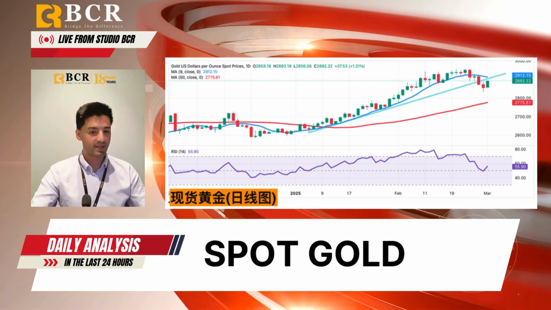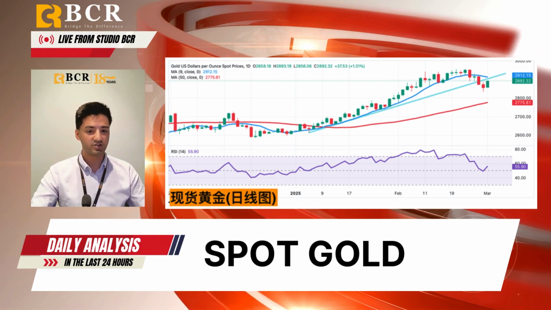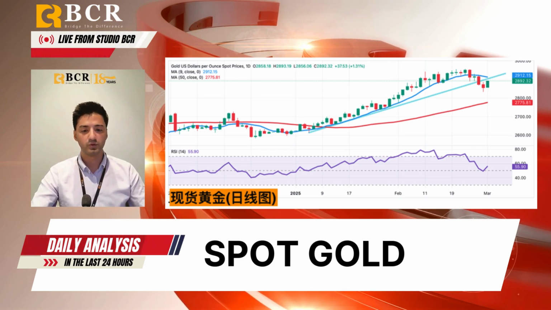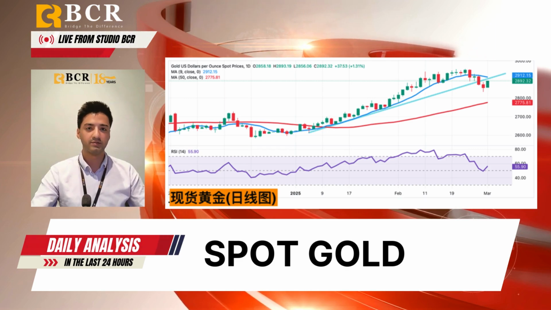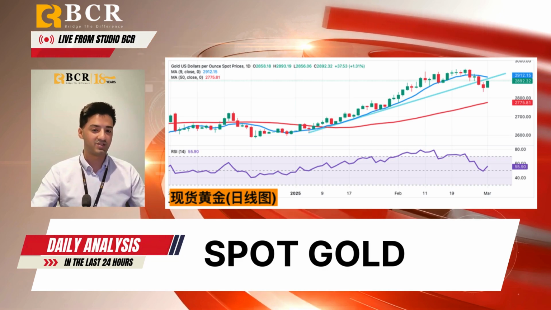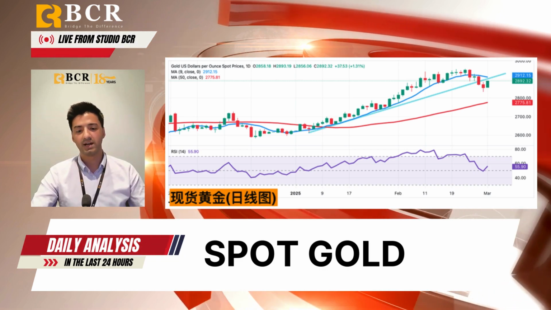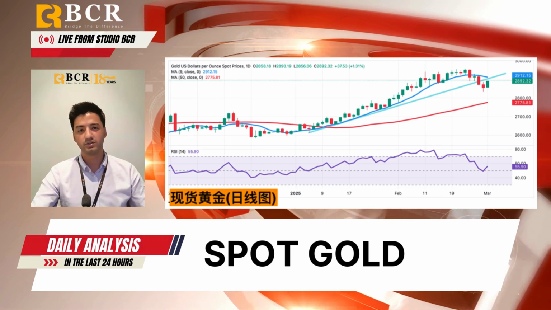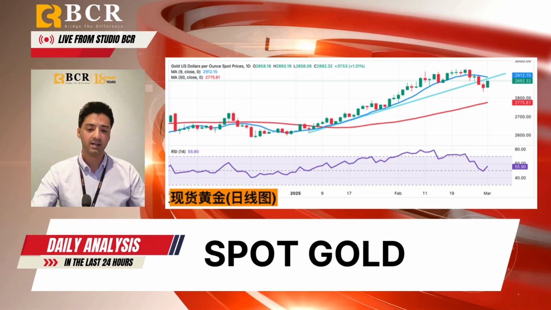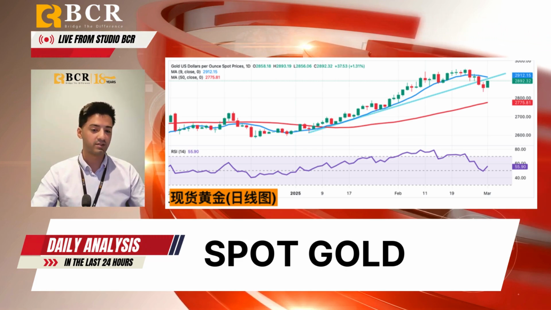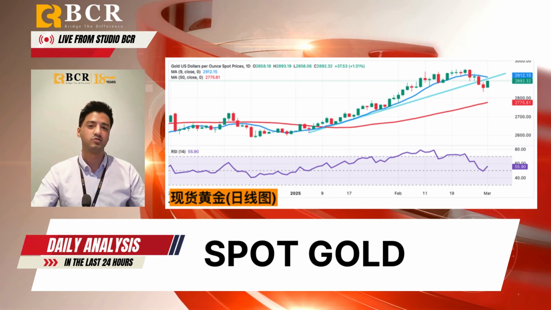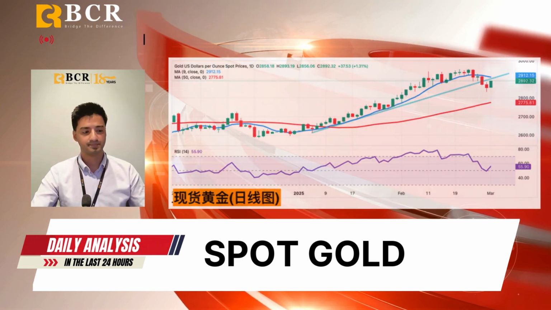From a technical perspective, gold has rebounded but needs to break above the 2898 20-day moving average level and the 2900 psychological level for further upside. The RSI remains above 50, suggesting buyers are still in control. If gold clears these levels, 2930 and the all-time high of 2956 come into focus. On the downside, key support levels are 2850 and 2833, with a deeper correction potentially testing 2800.